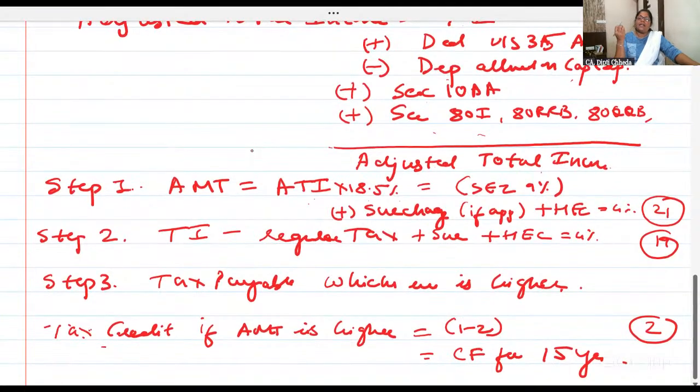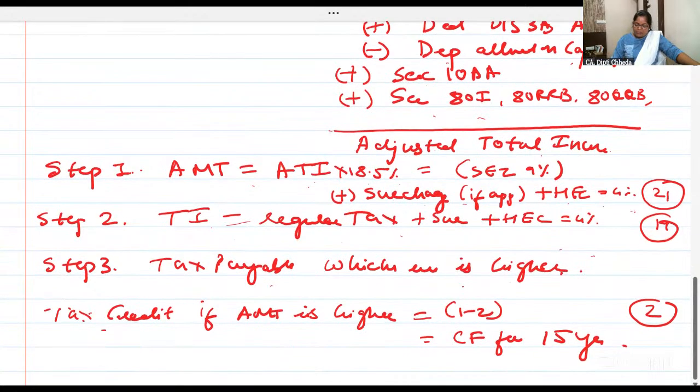And the government is saying minimum 18.5% you should pay along with surcharge and cess, all. One silly mistake students make is they calculate AMT or total income, whichever is higher, and then add the surcharge. No. In AMT, add the surcharge if income exceeds 50 lakhs. On tax plus surcharge, add the health and education cess. Take the same on regular income also. So tax payable is whichever is higher.